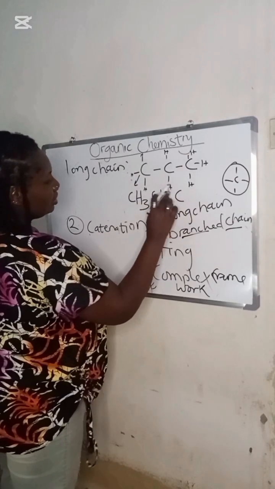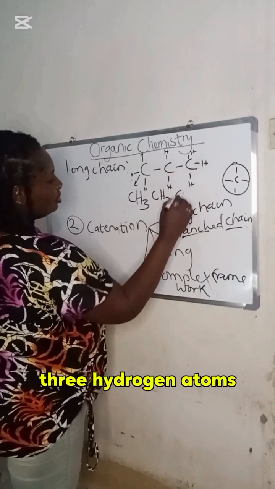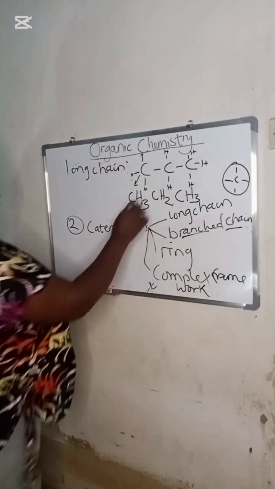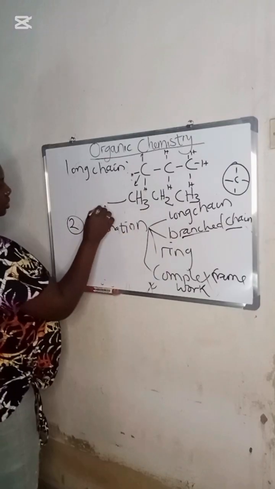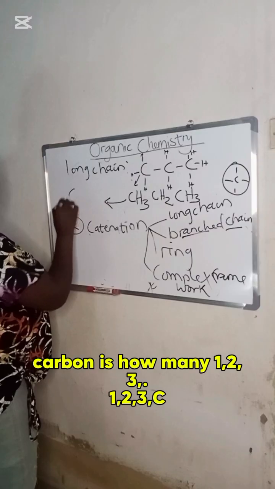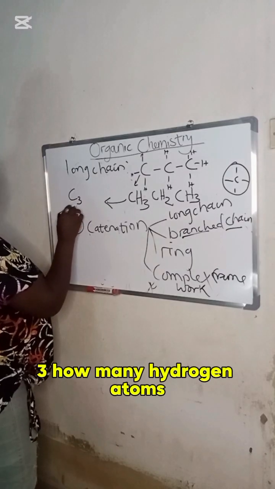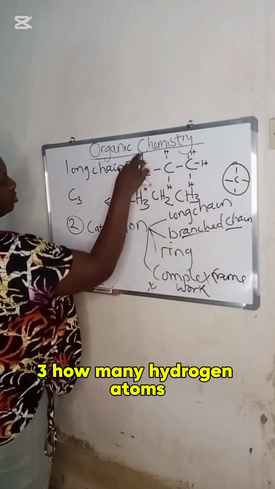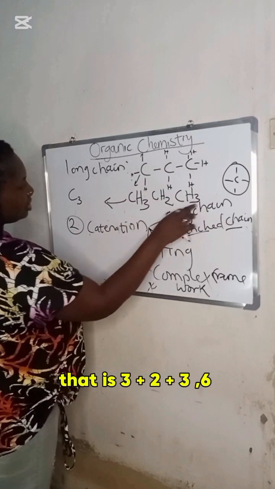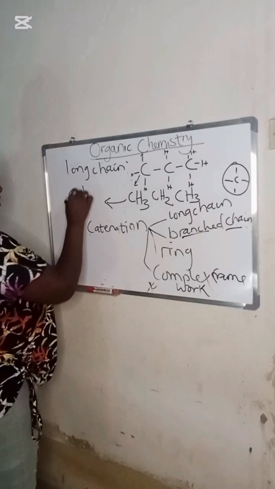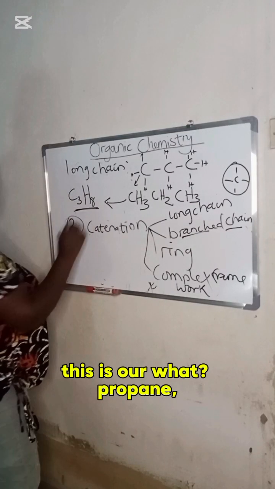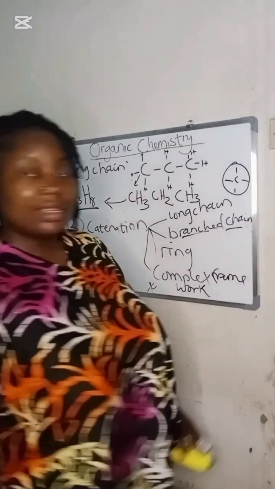Another carbon. 3 hydrogen atoms. If you want to sum all this up, carbon is how many? 1, 2, 3. C 3. How many hydrogen atoms? 1, 2, 3, 4, 5, 6, 7, 8. That is 3 plus 2 plus 3. Hydrogen is 8. This is our what? Propane.